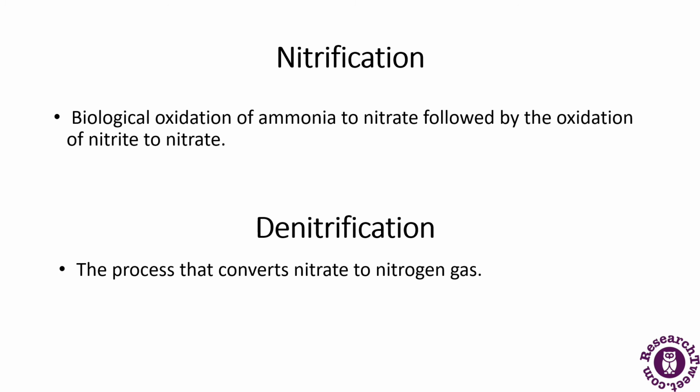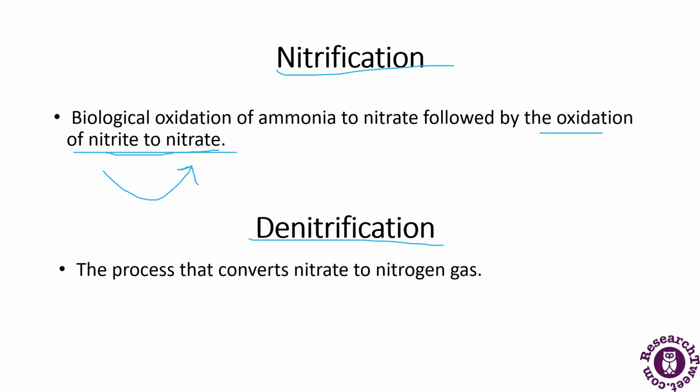Next come two processes, nitrification and denitrification. What are these processes? Biological oxidation of ammonia to nitrite is followed by the oxidation of nitrite to nitrate. This process is known as nitrification, the conversion of nitrite to nitrate.